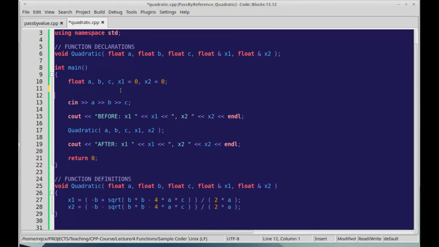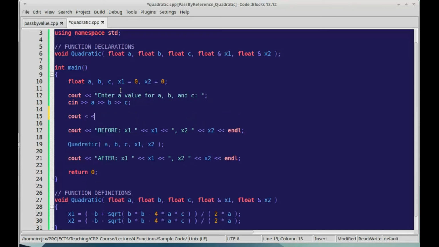So if we wanted to clean this up a little bit, we could say enter a value for a, b, and c. After they enter it, we could say a x squared plus b x plus c.